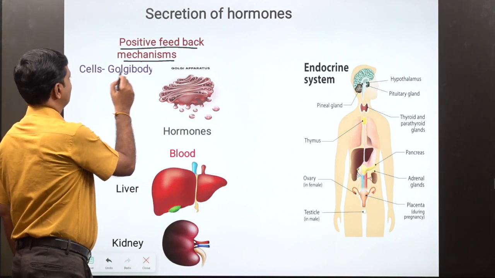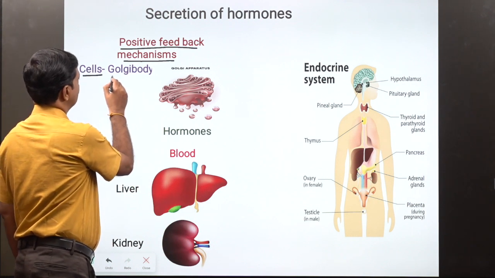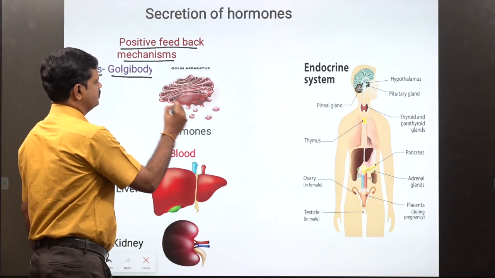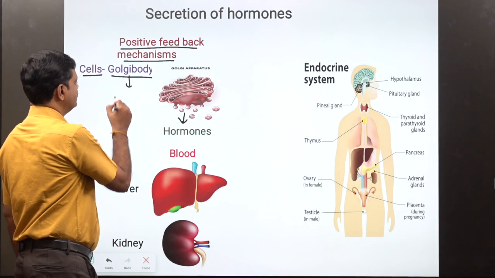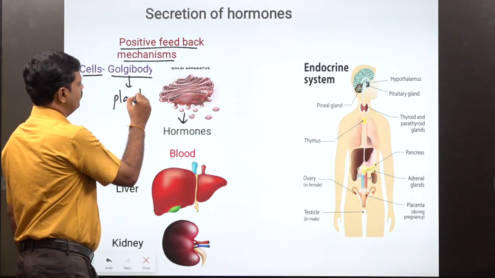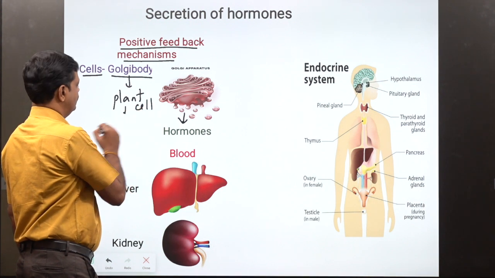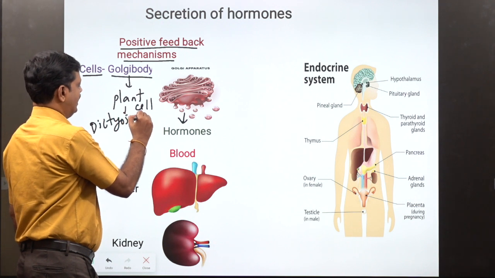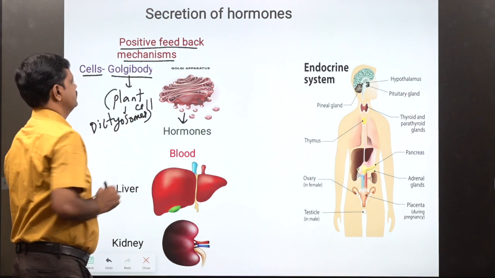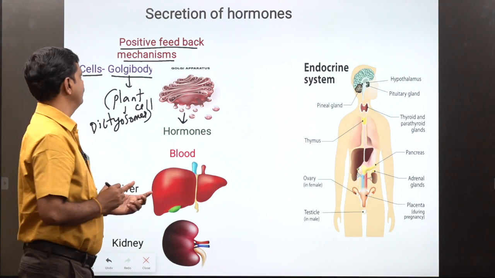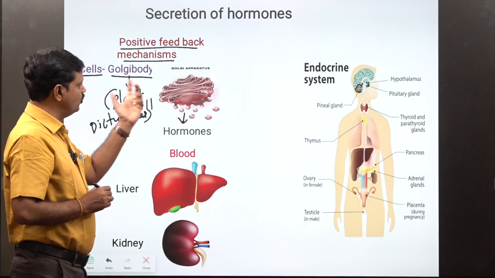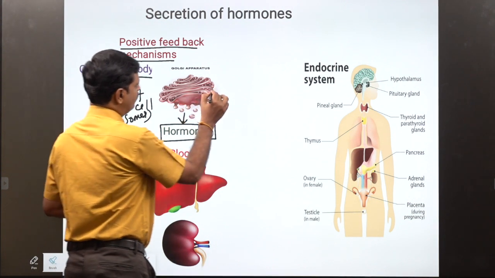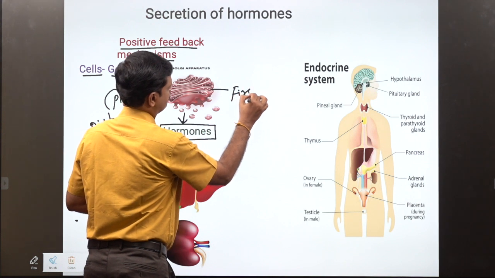Within the cell, the Golgi body secretes hormones. Generally, the Golgi body in plant cells is called dictyosomes. But in animals, the Golgi body within the cells secretes hormones. So the Golgi body is called the first messenger.